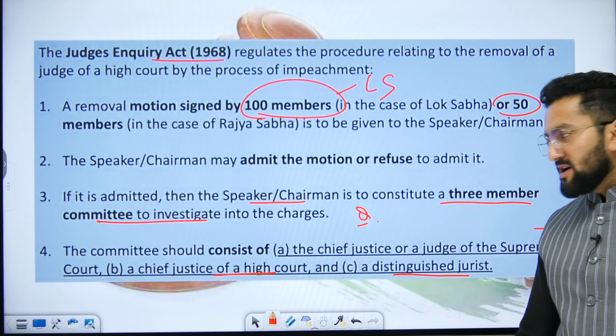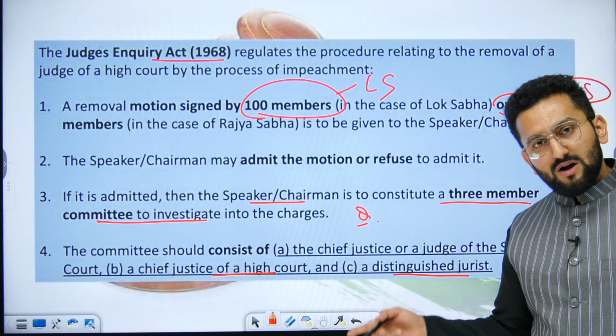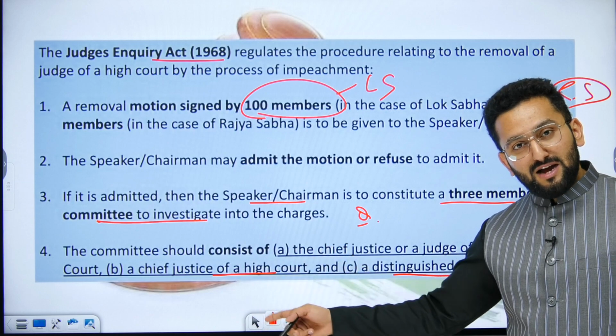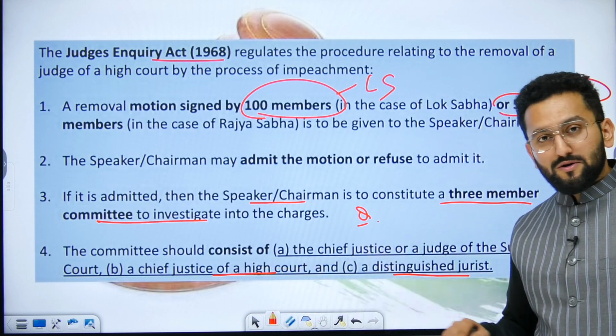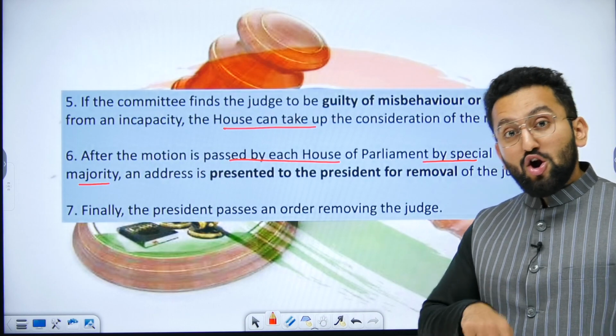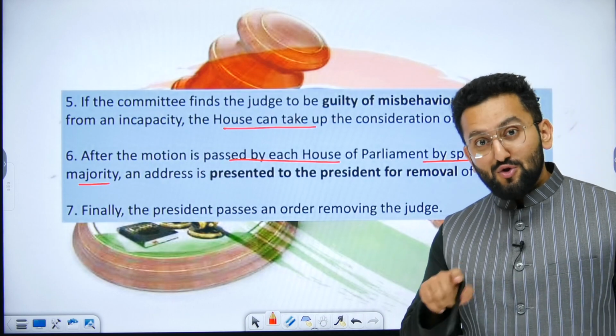So you need to remember one person from the Supreme Court, either the CJI or a Judge of the Supreme Court. Second is a Chief Justice of a High Court, and third a distinguished jurist. The Chief Justice of a High Court, okay, not necessarily that High Court. That also needs to be remembered.